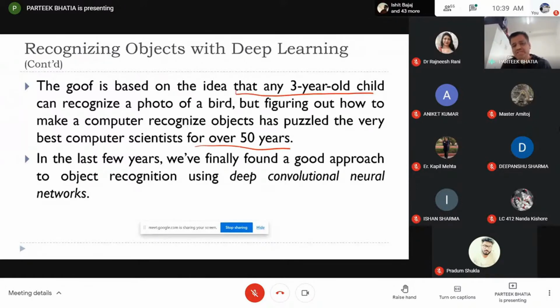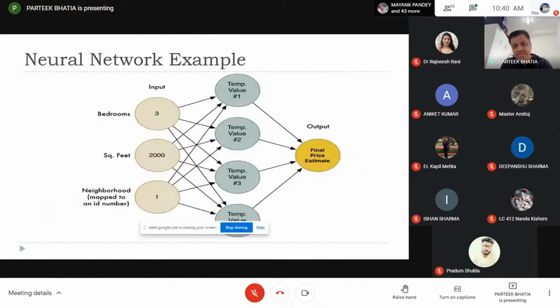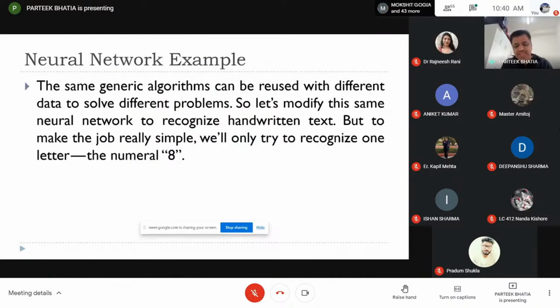So you can understand how tough it is to build a product for just a very simple problem: recognizing objects with the help of a program. To solve this, we have used a model called the convolutional neural network. And this convolutional neural network is actually based on the neural network.